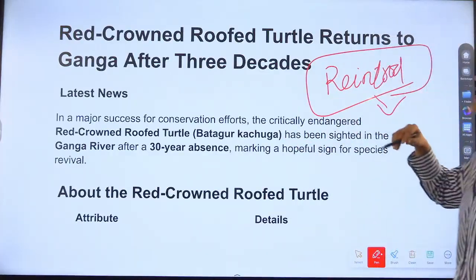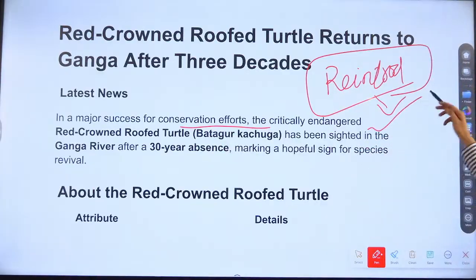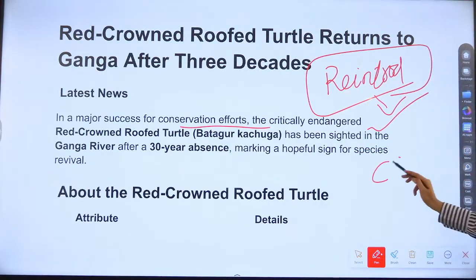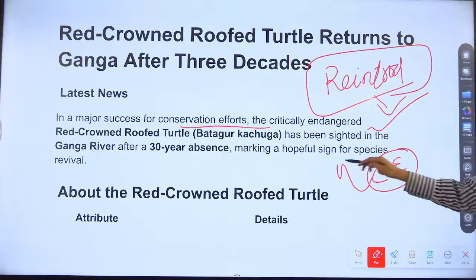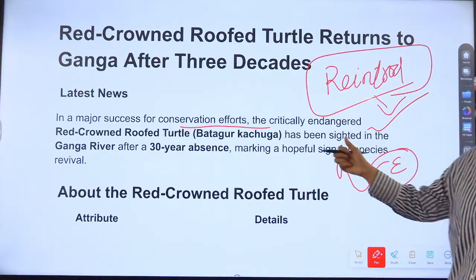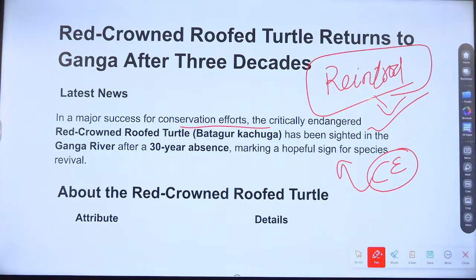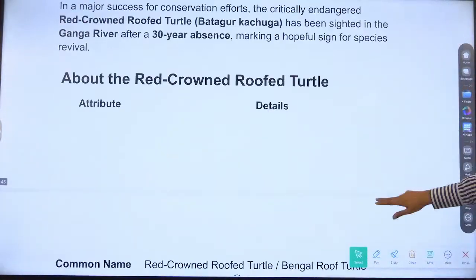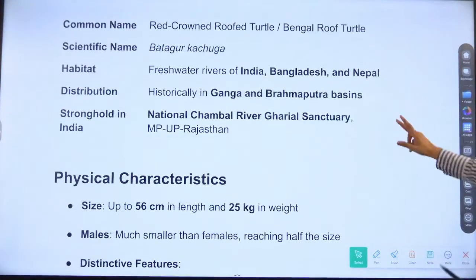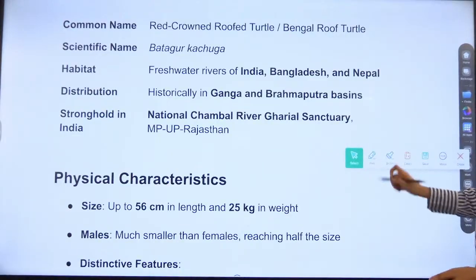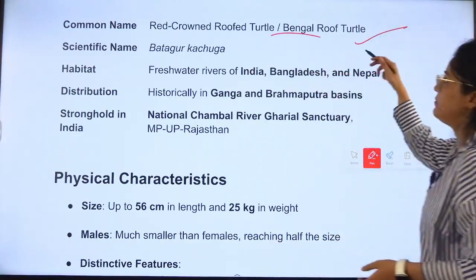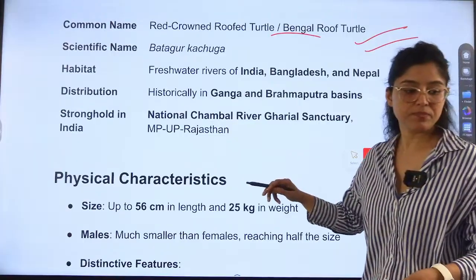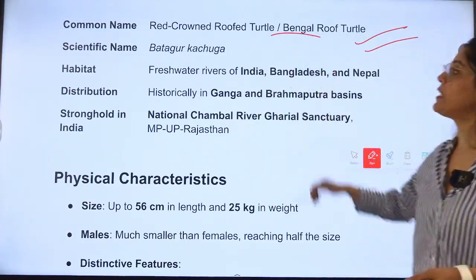So reintroduction plan. Okay, in a major success for conservation effort, critically, see, it is telling us the status of this species, red-crowned roof turtle. It is critically endangered, meaning highest attention should be given, because their numbers are declining. It has been sighted in Ganga river after 30-year absence. Common name is Bengal roof turtle, red-crowned roof turtle. It is also called as Batagur Kachwa.